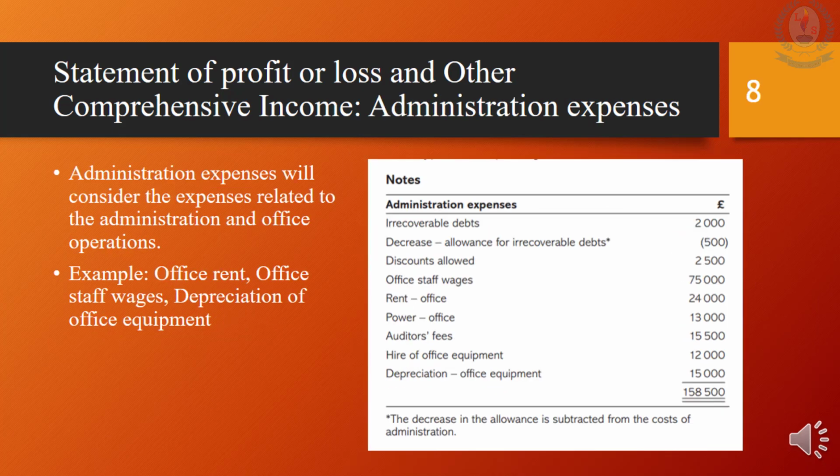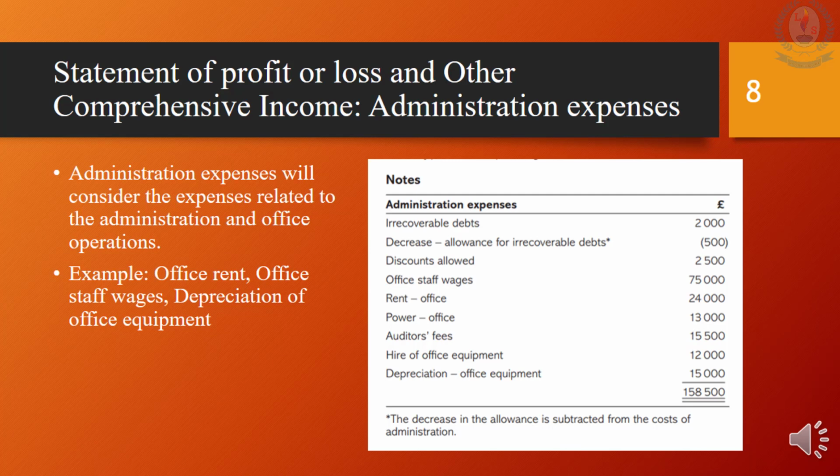The second category of expense is administration expenses. This would contain expenses regarding the administration or the office work of the company. This may include rent, depreciation of office equipment, office staff wages. Apart from these, irrecoverable debts and allowance for irrecoverable debts would be recorded here.